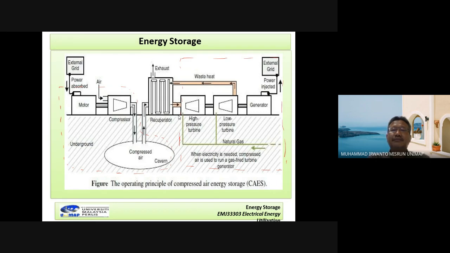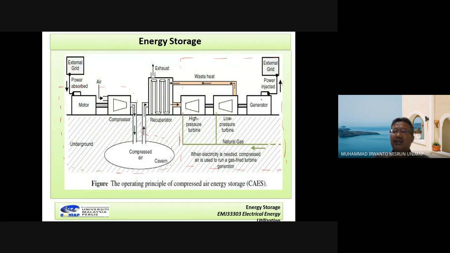On the left side in here, it is the compressed air system. Look at here, it is a compressor. This compressor produces the compressed air. To move this compressor, we need a motor. The motor needs electrical energy from the external grid here.